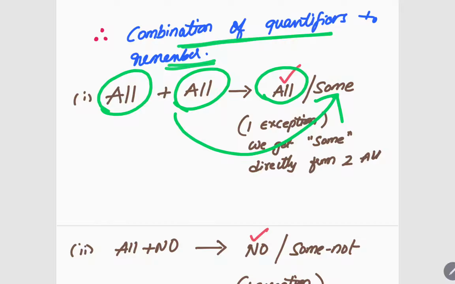In a very exceptional case, you will be getting some. Got it? See, I am telling the tricks here. These are the tricks you have to remember. Just by looking at the question, you can eliminate the wrong options, right?